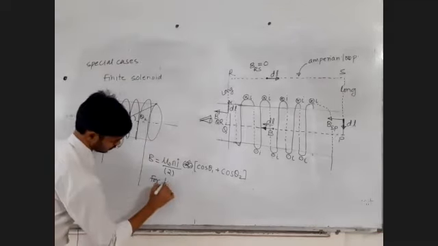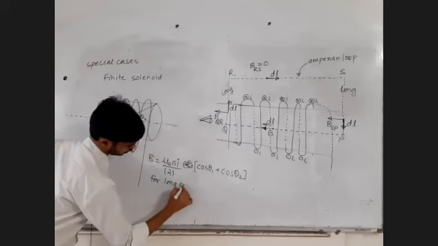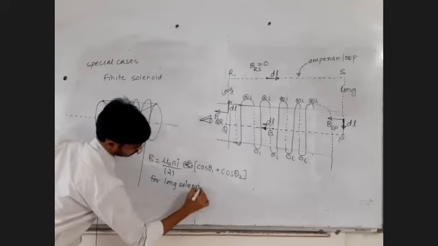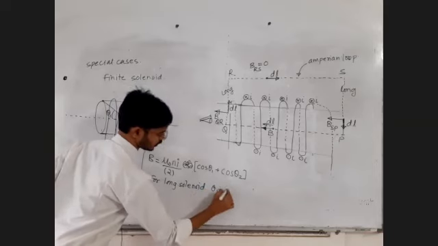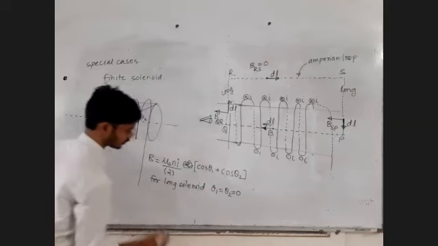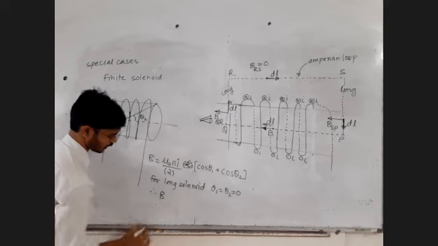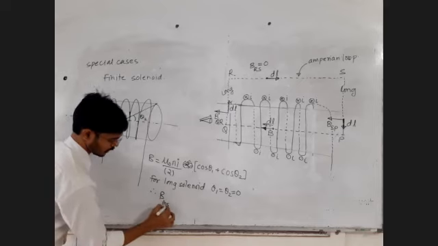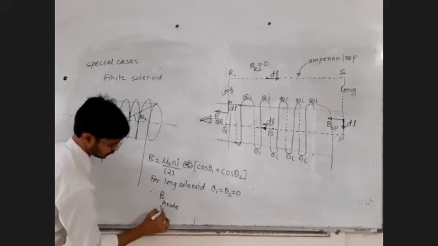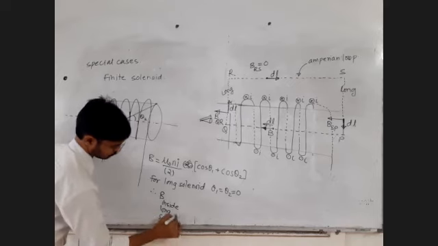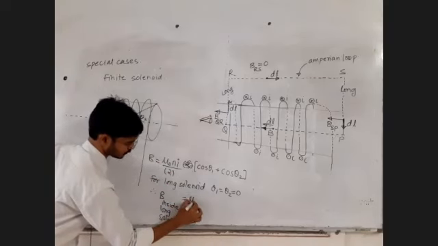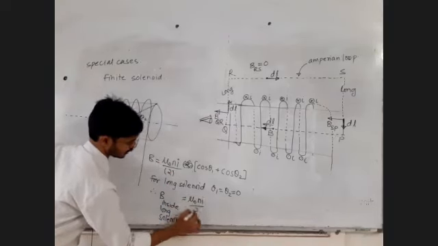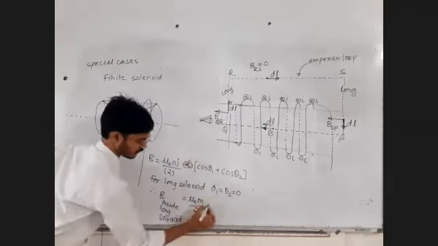For a long solenoid, theta 1 equal to theta 2 equal to 0. So therefore, the magnetic field inside a long solenoid is mu 0 Ni upon 2 times cos theta 1 plus cos theta 2.